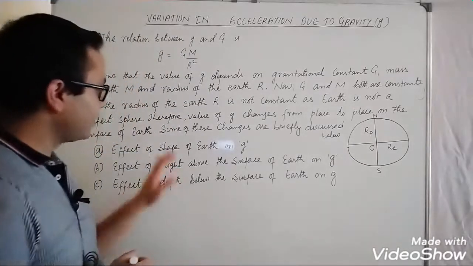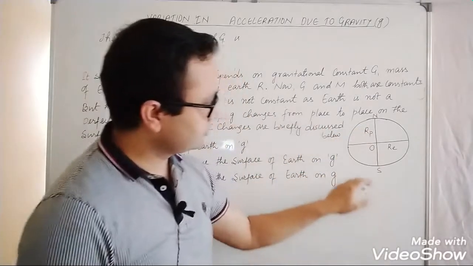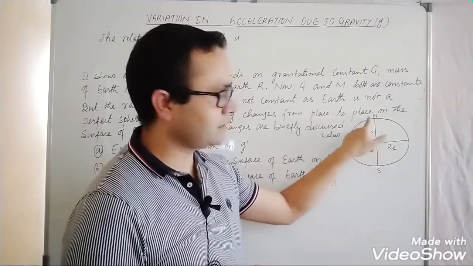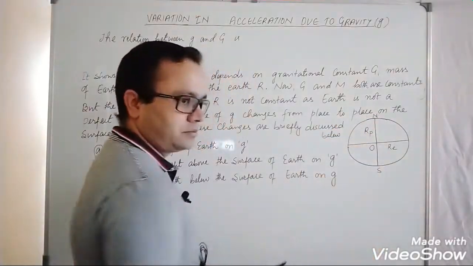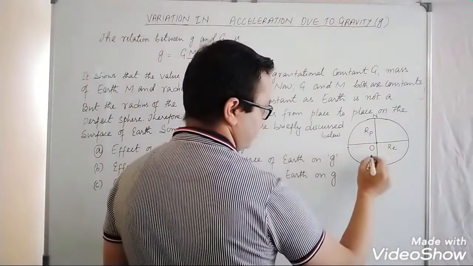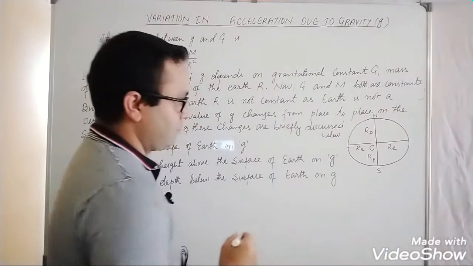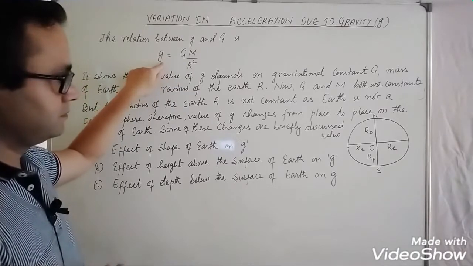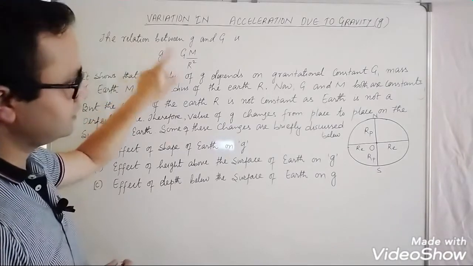So some of these changes are briefly discussed. We can see here that the radius of the equator is RE and the radius of the pole is RP. On the pole there is a flat surface. When the radius increases, acceleration due to gravity decreases. When the radius decreases, acceleration due to gravity increases.